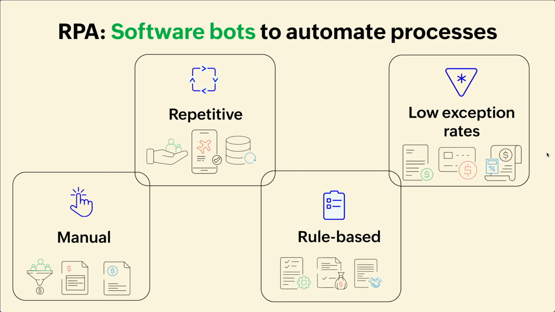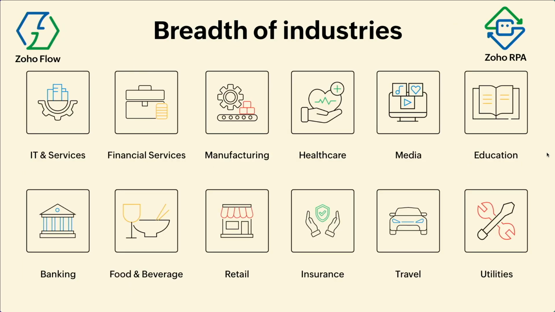So I put this under these 4 categories: manual, repetitive, rule-based, low exception rates. Whatever you do sitting in front of a system manually, RPA will be able to do. So that's the definition of both these products.